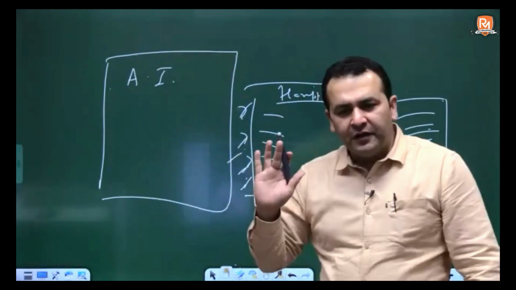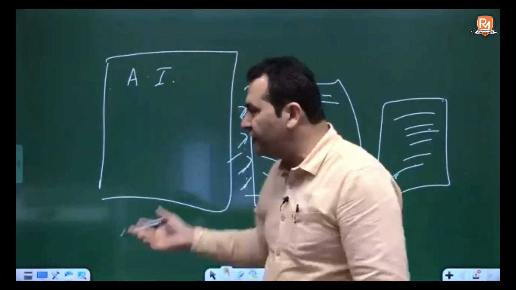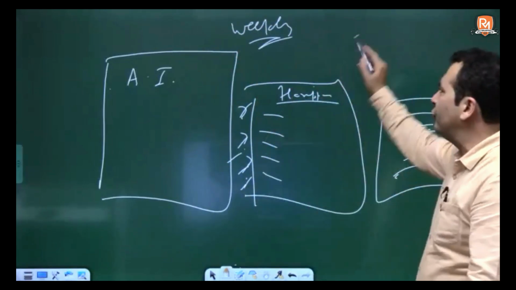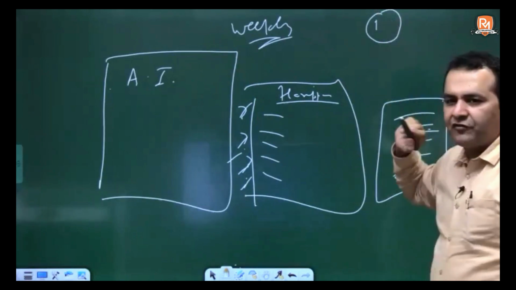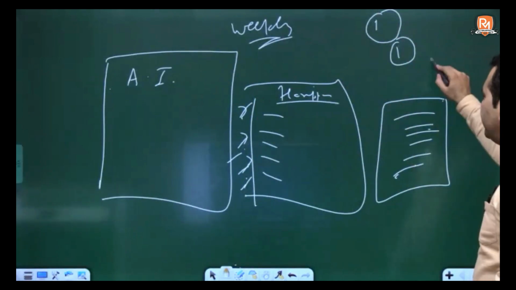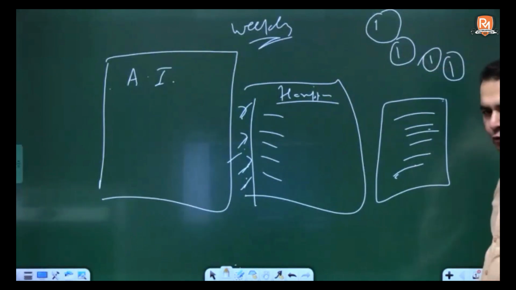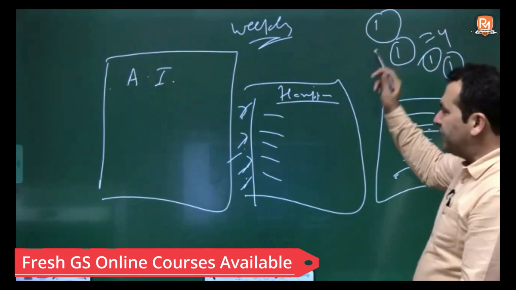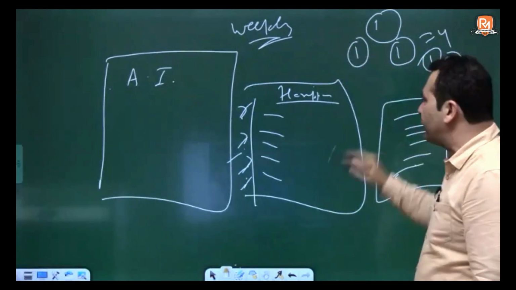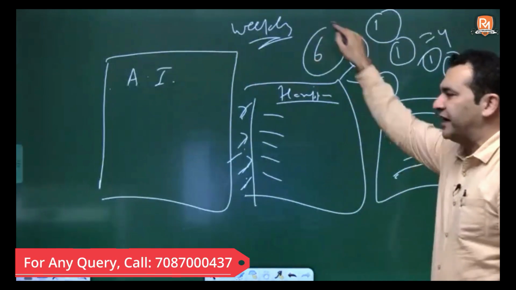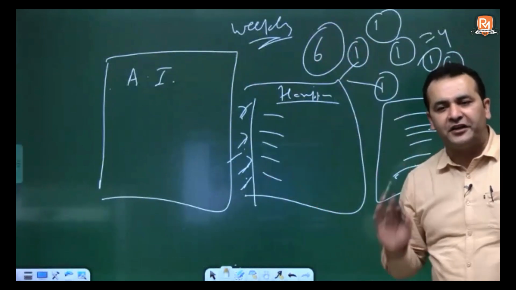Fine. This is one thing. Now, after you are done with the syllabus and your weekly tests are done, I will give you another one full test of paper 1 section A, one full test of paper 1 section B, paper 2 section A, paper 2 section B, 4 tests full length of each section. Then I will give you one test of paper 1 and one test of paper 2 full length. That means 6 more tests are there after the weekly test.